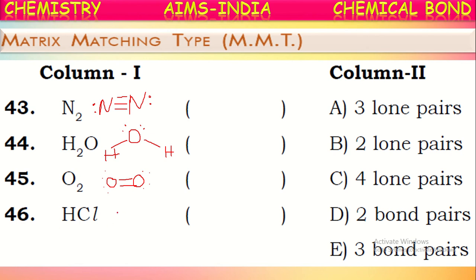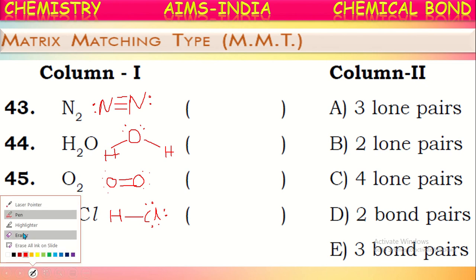If you see the HCl molecule, between hydrogen and chlorine, they share a pair of electrons. After sharing, there are three more pairs of electrons on the chlorine which are not shared. So they are called lone pairs of electrons. Now let us try to match these.